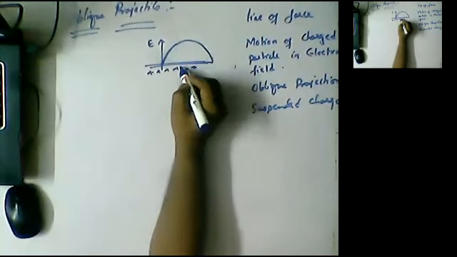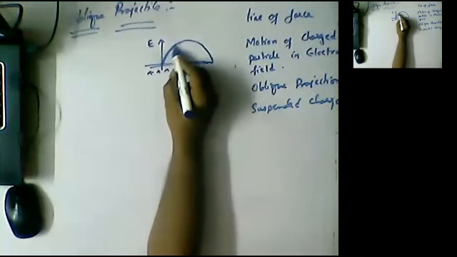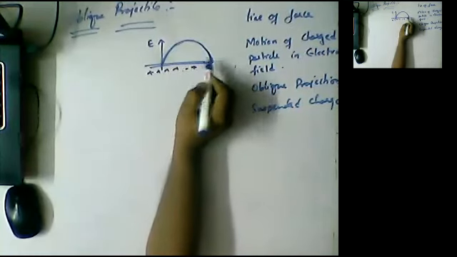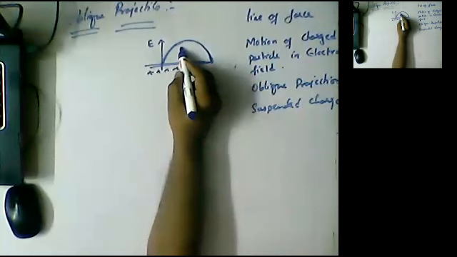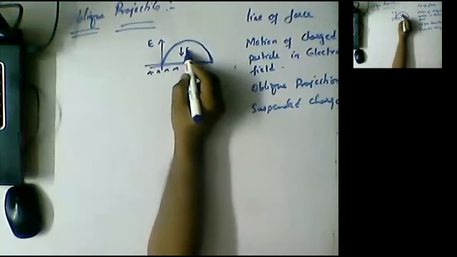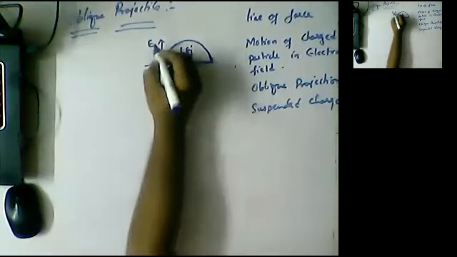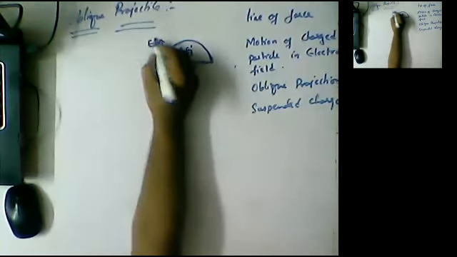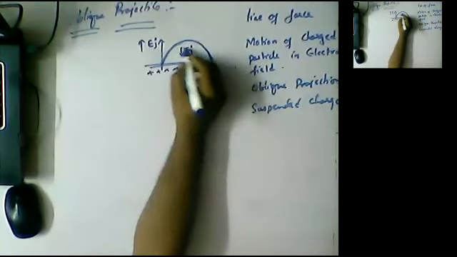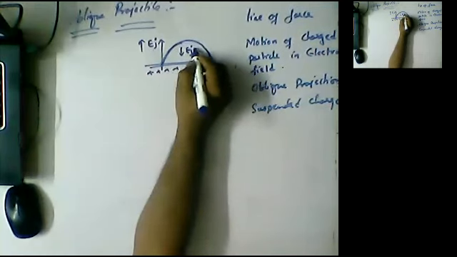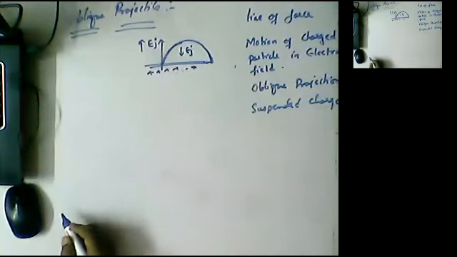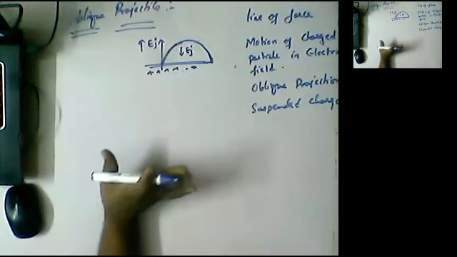The electron is attracted towards the positive charge, so it makes a projectile path like this. At every moment it is experiencing a force. This is the actual field vector E j towards up, but the force on the electron is towards down.